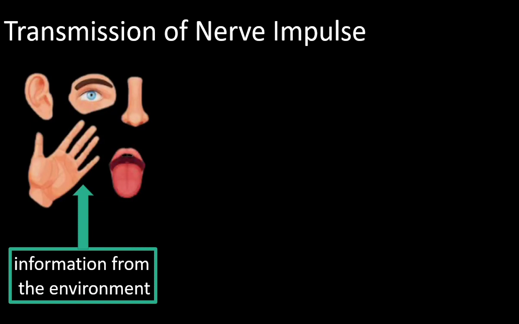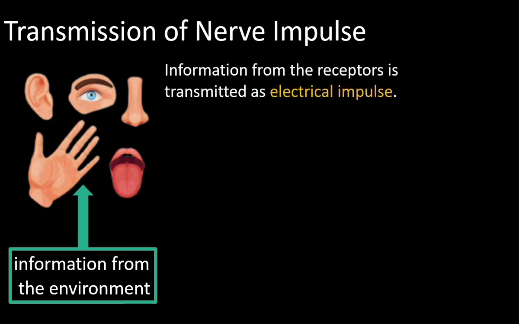Sound, touch, heat, pain, pressure, light are the various information from the environment. They are detected by the receptors of the sense organs. These receptors inside the sense organs convert the external stimuli into electrical signal that is called nerve impulse. Information from the receptor is transmitted as electrical impulse or nerve impulse. This nerve impulse is carried through neurons. Neurons transmit nerve impulse from sense organs to the central nervous system.